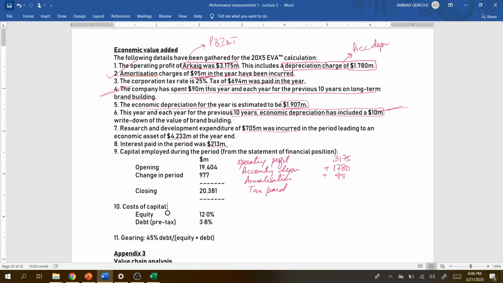You may pause this video and try to do it on your own if you got the concept of economic value added. The company has spent 90 million this year and each of the previous 10 years, right? So this year the company paid 90 million. So we have to add the brand building expense, around 90 million, back. And then economic depreciation of this year is estimated to be 1907, so economic depreciation is 1907, which we have to deduct.